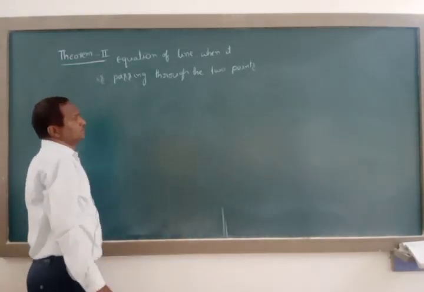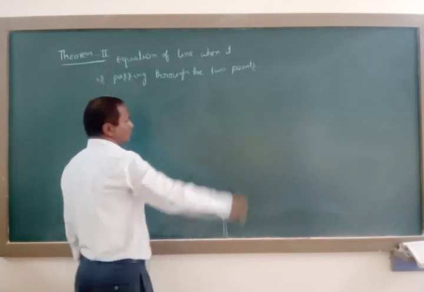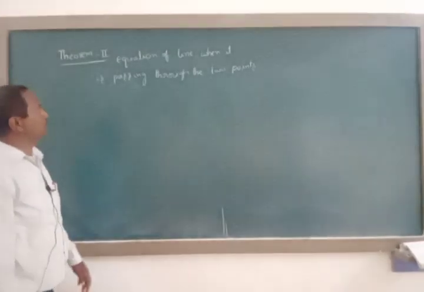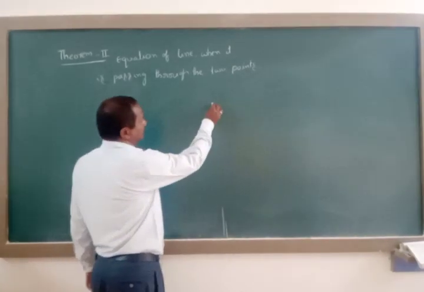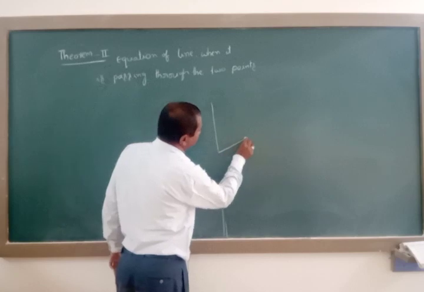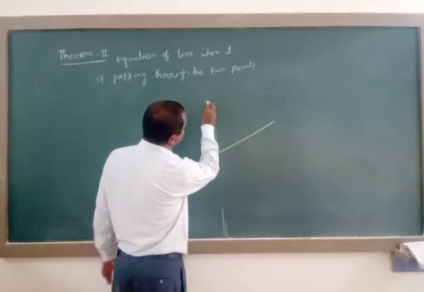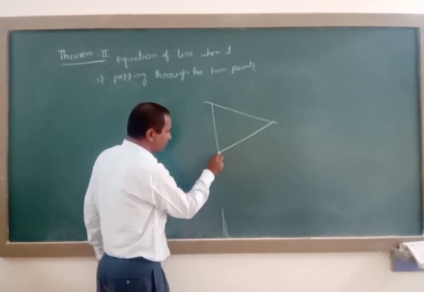So let us discuss the diagram here. First I will show the line passing through the two points. Here O is the fixed point.